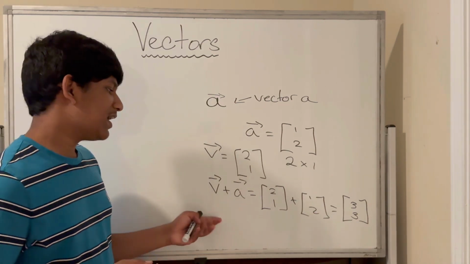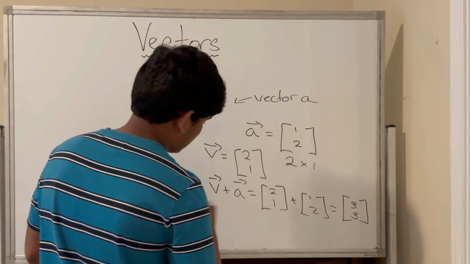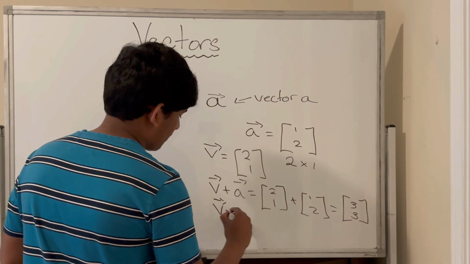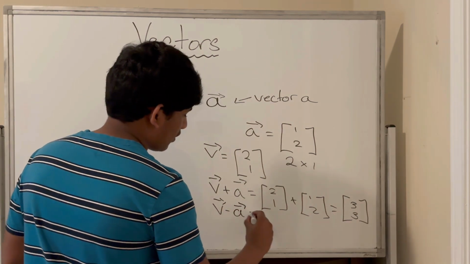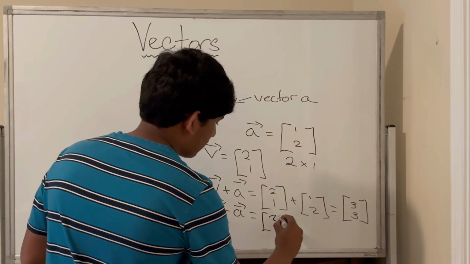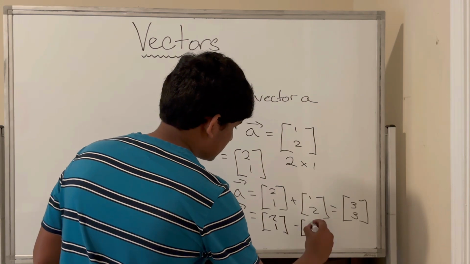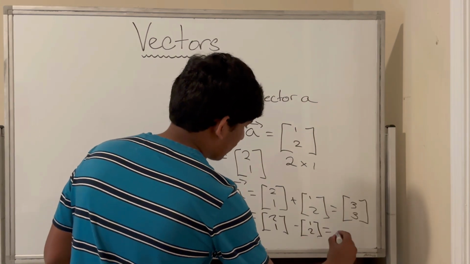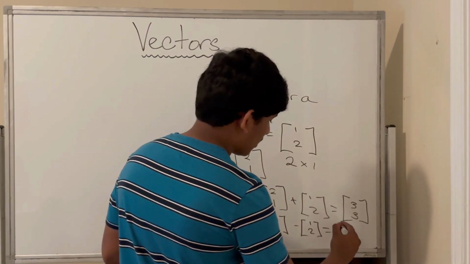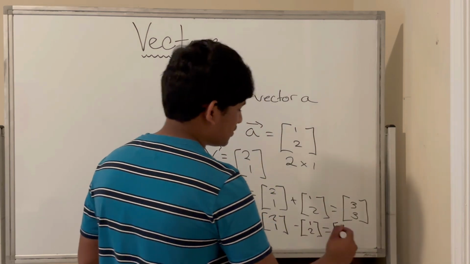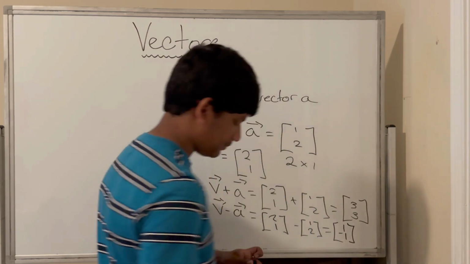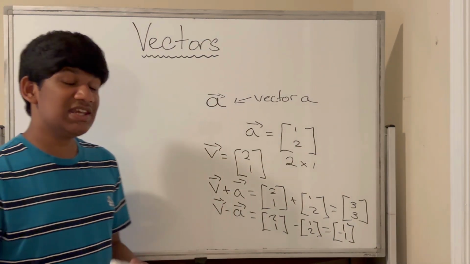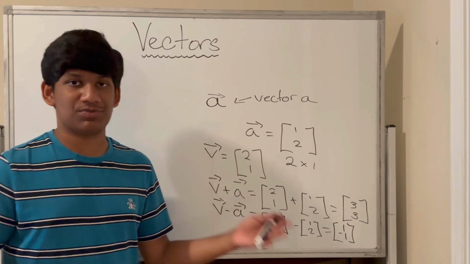Subtraction works the same, except that if we have V minus A, we would write 2, 1 minus 1, 2, which negates the components, which becomes 2 minus 1, which is just 1, and 1 minus 2, which is negative 1. So as you've seen, we've defined addition and subtraction.